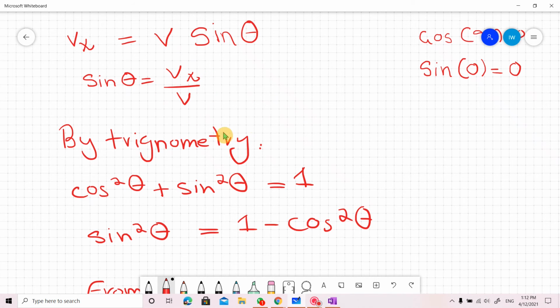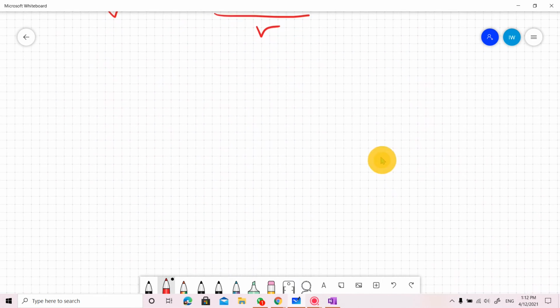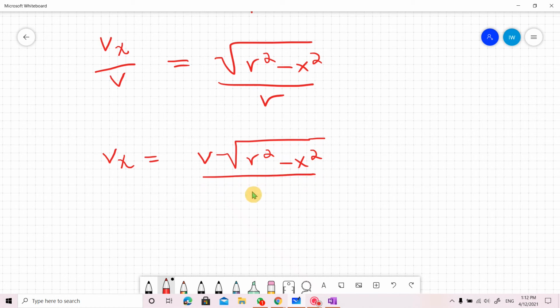This is the value we put in place of sin theta, Vx over V. Now V divides here, they are multiplied, so under the square root r square minus x square into V, divided by radius r.